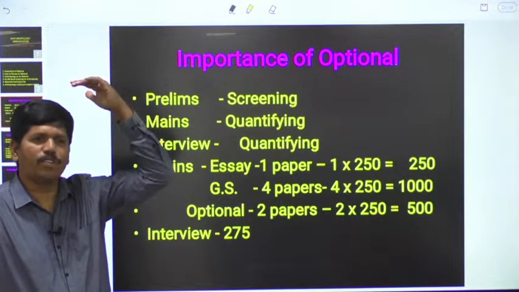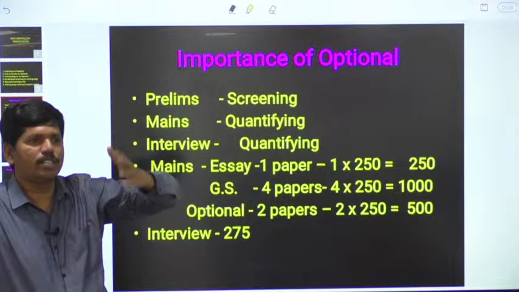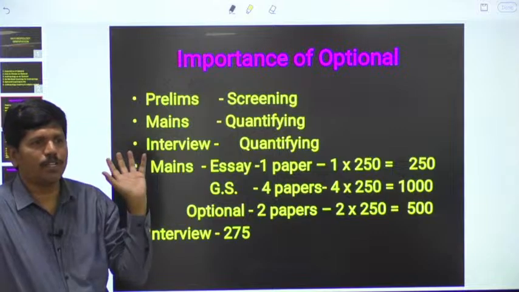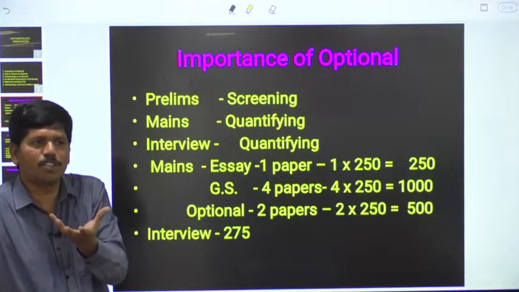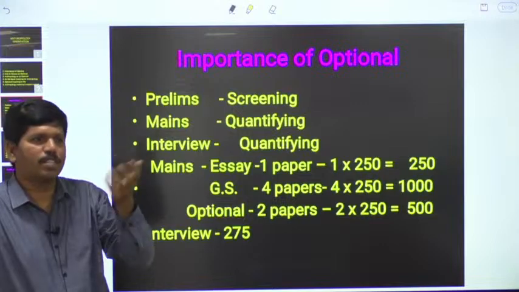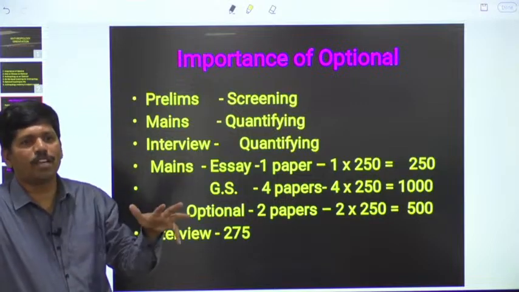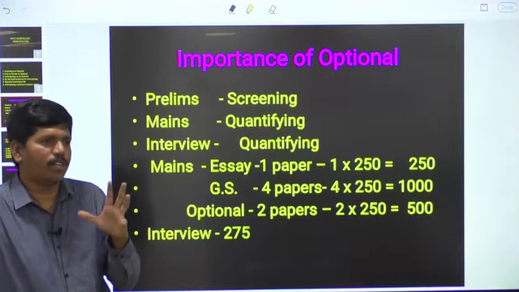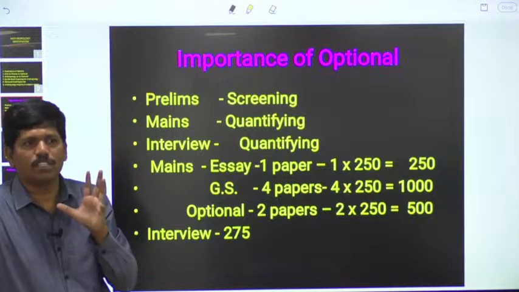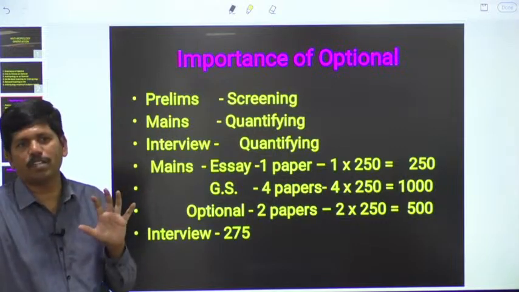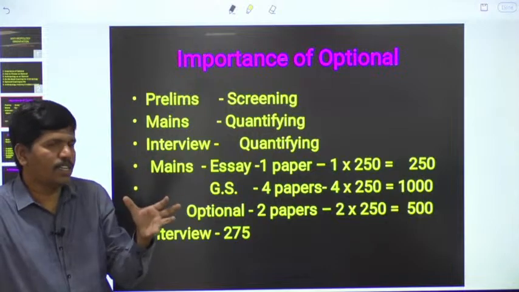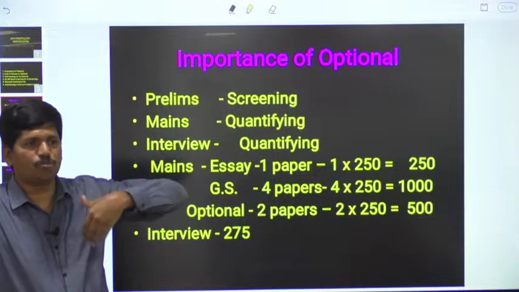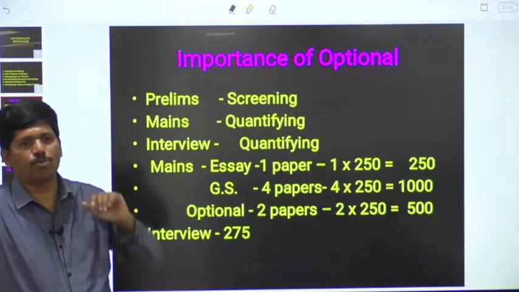Chief secretary means head of all the departments. He is the administrative head. In the administration, the political head is nothing but the concerned leaders. At the state level, Chief Minister and Council of Ministers; at the central level, Prime Minister and Council of Ministers. But administration will be carried out by the principal secretaries and chief secretaries. For every department, one head will be there, and for the administration he is the principal secretary. The head of all the principal secretaries is the chief secretary. If you are selected at the age of 21, 25 or 26, because of the longer service span you can reach the highest position.